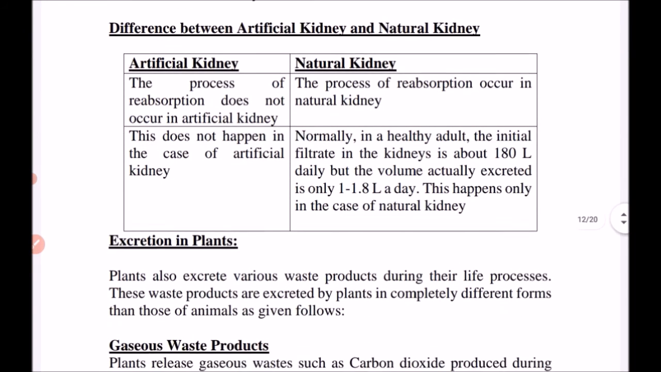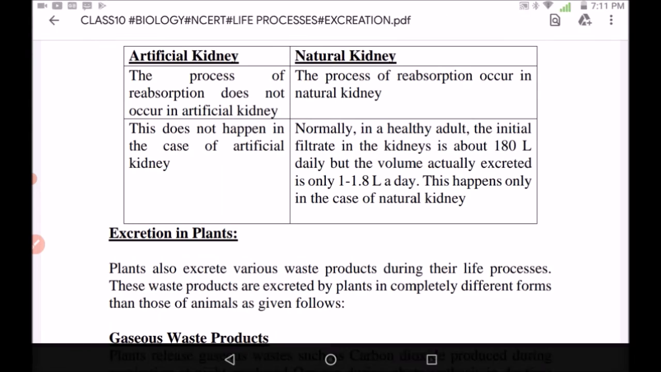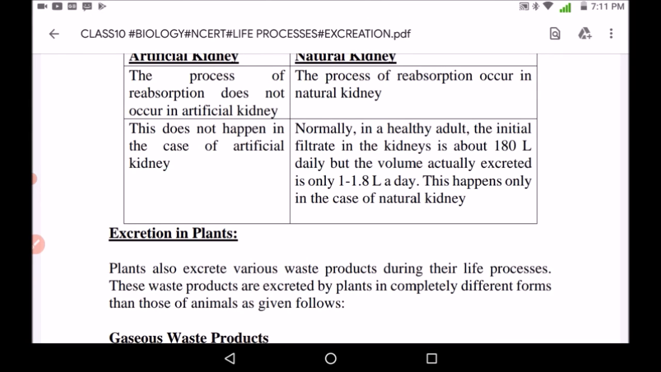Now we should also know the difference between the artificial kidney and the natural kidney. The process of reabsorption does not occur in the case of an artificial kidney, whereas the process of reabsorption occurs in the case of a natural kidney. In a natural kidney, in a healthy adult, the initial filtrate in the kidney is 180 liters, but the daily urine volume is 1 to 1.8 liters. This happens in the case of a natural kidney, but it does not happen in the case of an artificial kidney.